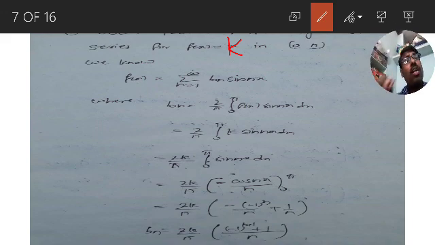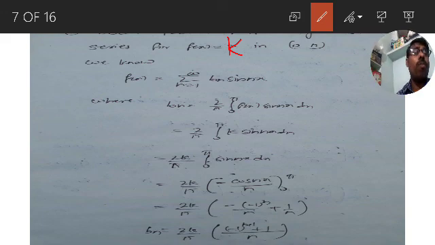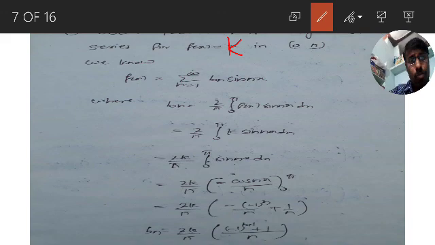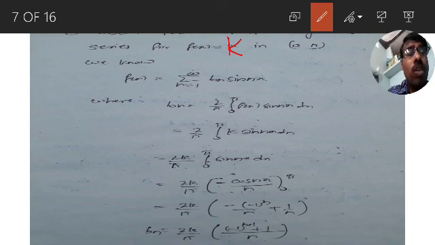Before starting the video lesson, I gave the observation that sin n pi is always 0, cos 2n pi is always 1, whereas cos n pi is minus 1 whole power of n. That's what we are using here. Cos n pi value is minus 1 whole power of n, whereas cos 0 value is 1. Therefore, Bn is equal to 2k by pi, minus 1 whole power of n plus 1 by n.